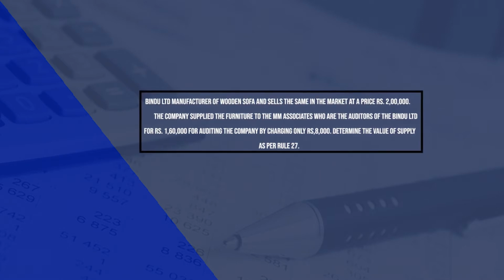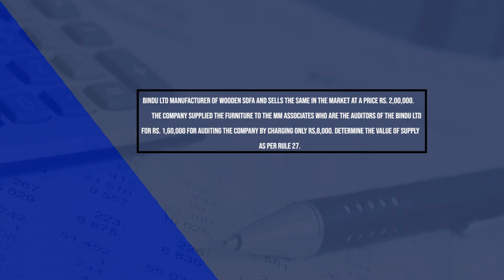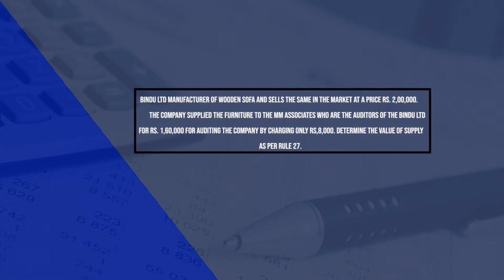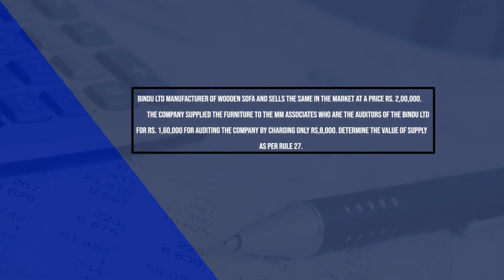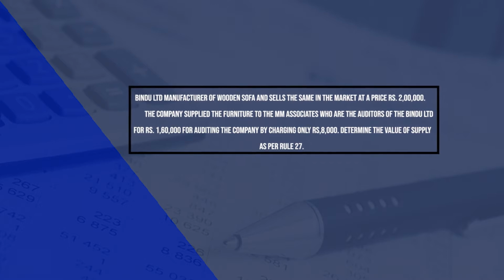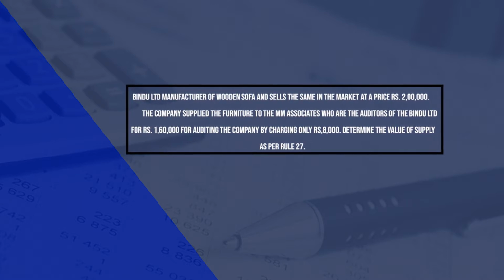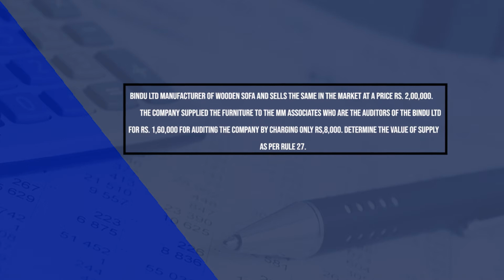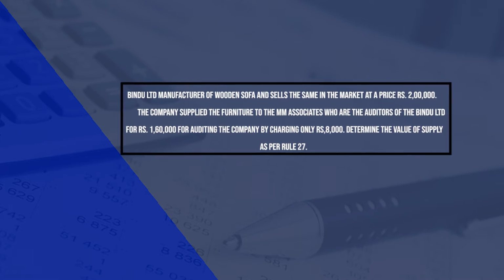The company supplied the furniture to the Associates, who are the auditors of the Bindu Limited, for rupees 1,60,000 for auditing the company by charging only rupees 8,000. Determine the value of supply as per rule 27. Solution to the case is